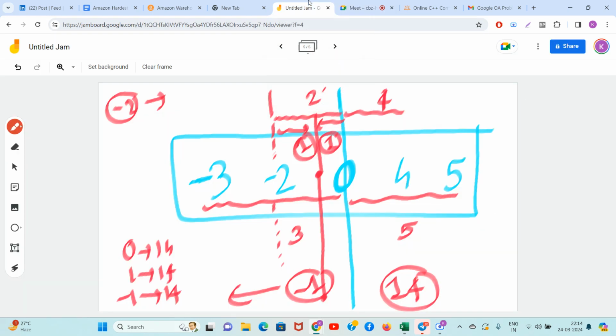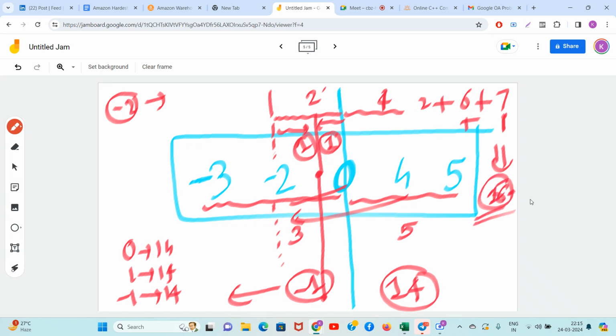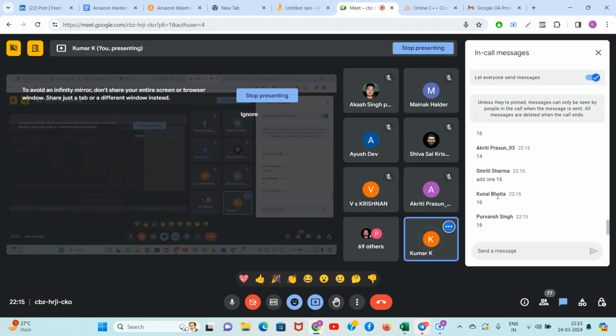I don't think 29 is the answer, guys. Everyone has to be brought to -2, so bringing 0 to -2 costs 2 rupees. Bringing 4 to -2, how much will it cost? 6 rupees, right? Bringing 5 to -2 will cost 7 rupees. Bringing -3 to -2 costs 1 rupee. So 6 + 1 is 7, 14, 16 rupees, guys. Everyone in the meeting start writing 16.